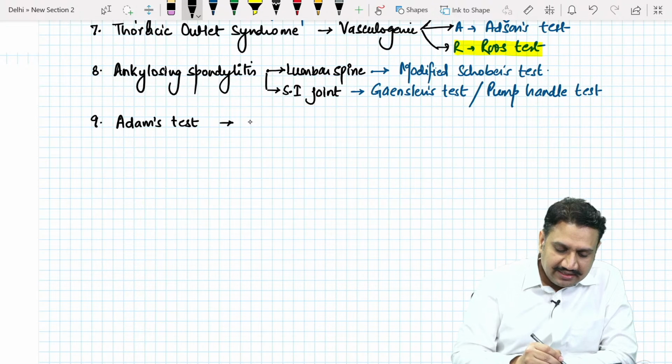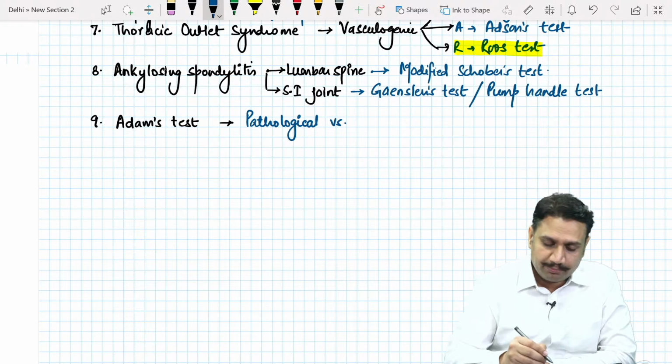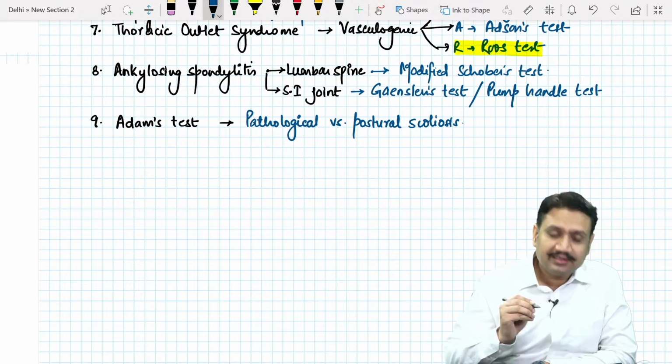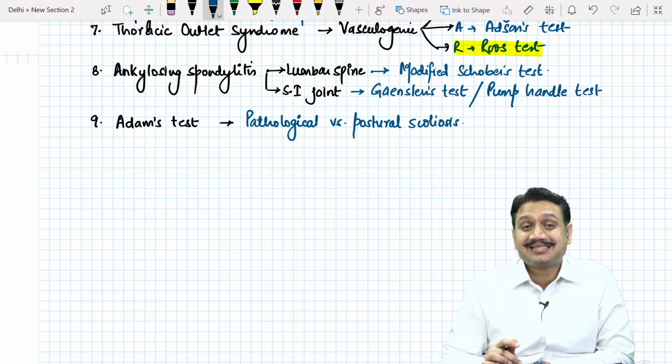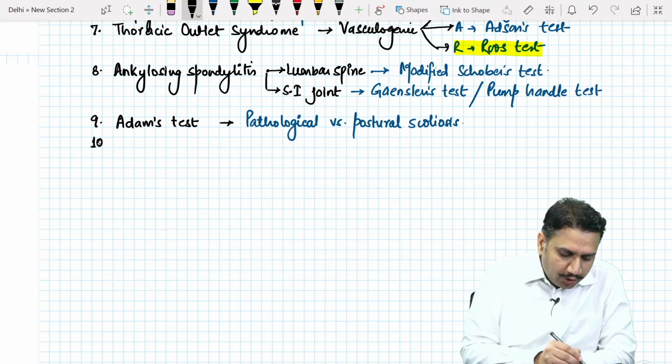So Adams test, it is done for what? To identify a difference between a pathological versus a positional or a postural scoliosis. Postural versus pathological scoliosis. Okay, that is in the spine for the scoliotic curves. That is another named test. Okay, when you talk about now the hip area, let's go to the lower limb.